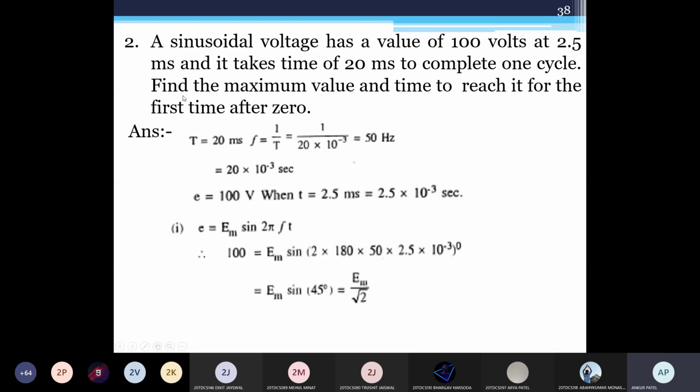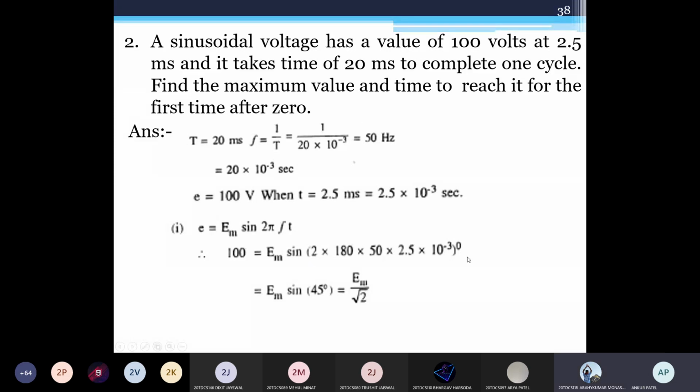Here the condition is given: find the maximum value and the time to reach it for the first time after 0. First time after 0 means up to half cycle, so we need to consider this. That's why we are considering pi as 180 degrees instead of 3.14. It is starting from 0, then after 0 we are getting 180 degrees. So here pi is taken as 180.